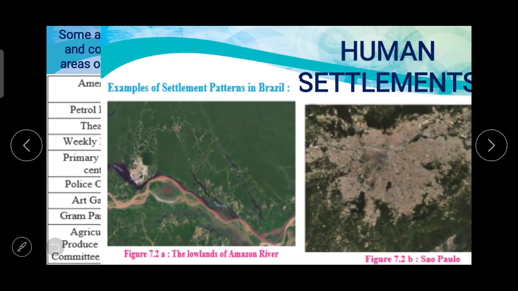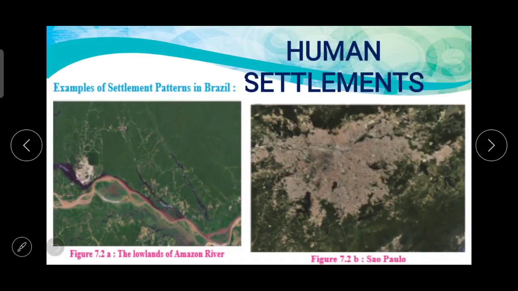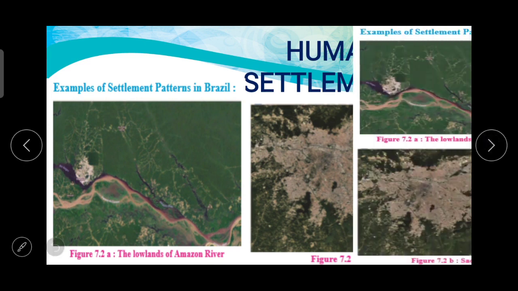Now next one, again the same thing like figure 7.1a and figure 7.1b, which were the examples of settlement patterns in India. And now here figure 7.2a and figure 7.2b, examples of settlement patterns in Brazil. So the first one, the lowlands of Amazon River, and the figure 7.2b, it's Sao Paulo. So in detail now we'll talk about this.